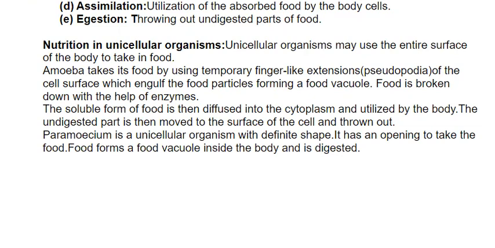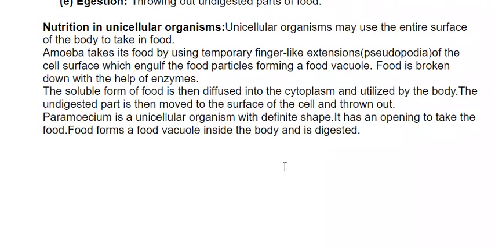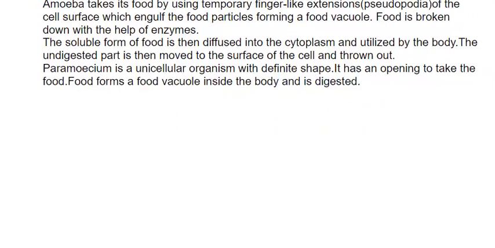Here you will get 5 steps: ingestion, digestion, absorption, assimilation, and egestion. So, paramecium is a unicellular organism with definite shape. It has an opening to take the food. Food forms a food vacuole inside the body and is digested. So you can say paramecium is a unicellular organism.